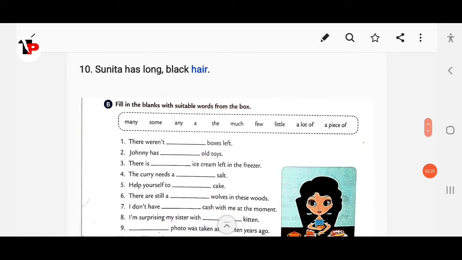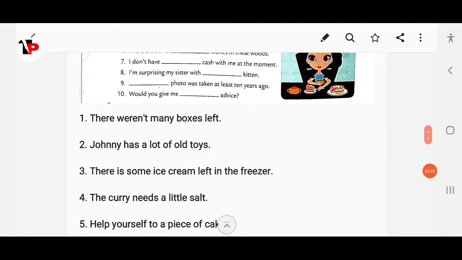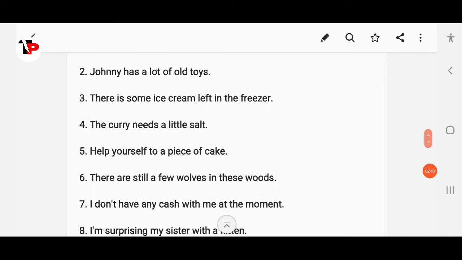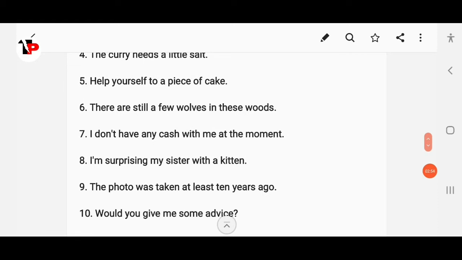Then next, same page number 23, fill in the blanks with suitable words from the box. Okay, so there were not many boxes left. Johnny has a lot of old toys. There is some ice cream left in the freezer. The curry needs a little salt. Help yourself to a piece of cake. There are still a few wolves in these woods. I don't have any cash with me at the moment. I am surprising my sister with a kitten. The photo was taken at least 10 years ago. Then next, would you give me some advice?